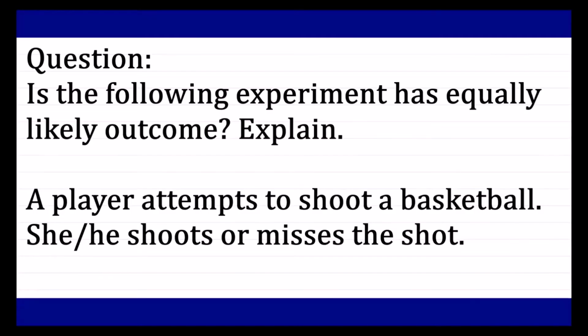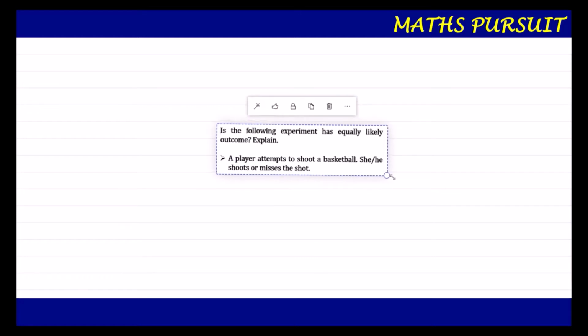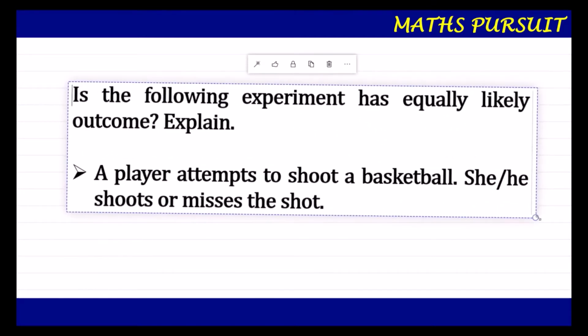The given question is: does the following experiment have equally likely outcomes? Explain. The experiment given here is a player attempts to shoot a basketball. She or he shoots or misses the shot. So guys, let us look here. Let us analyze what is being given in the question so that it will be easy to see whether the particular statement has equally likely outcomes or not.